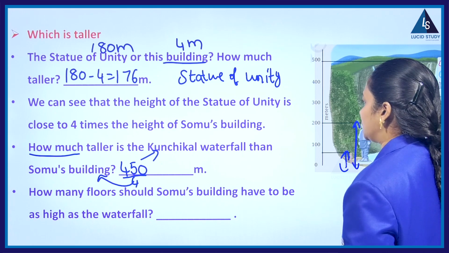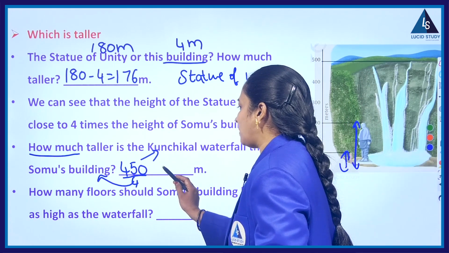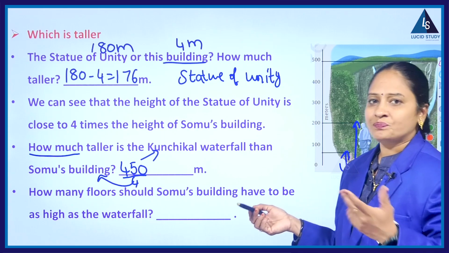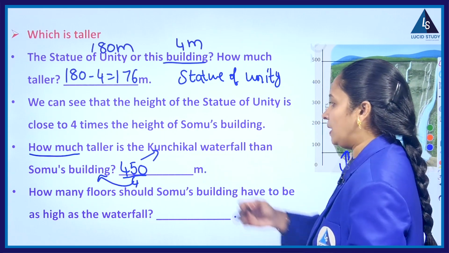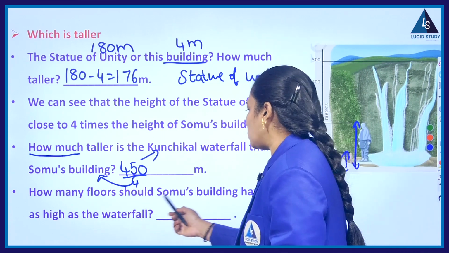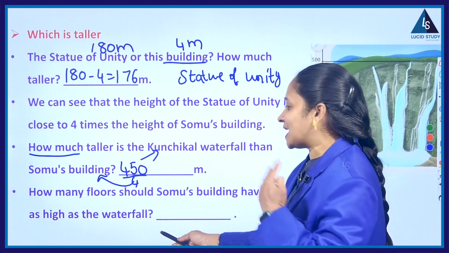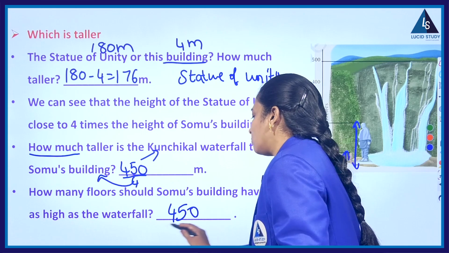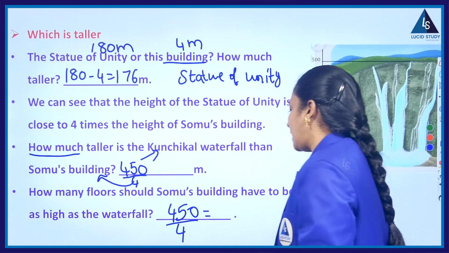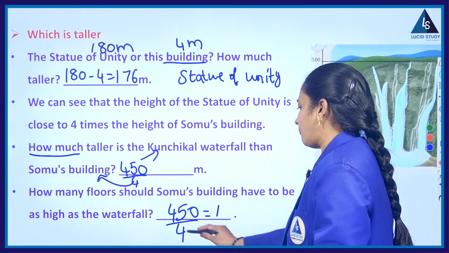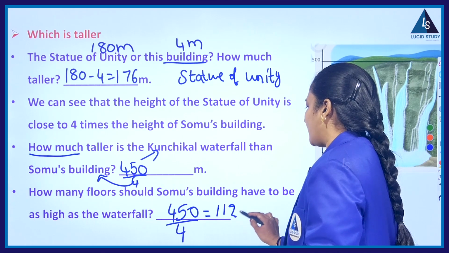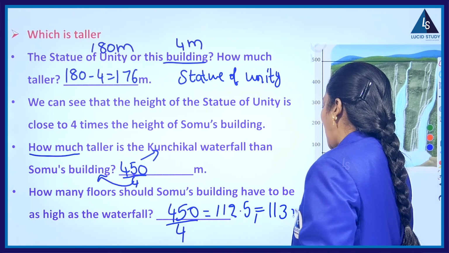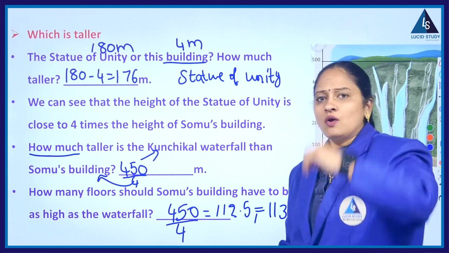So automatically which is taller? So 450 minus 4, it is approximately 446 meters taller than the building. Next, how many floors should Somu's building have to be as high as the waterfall? As the waterfall is 450 and Somu's building height is 4. If I divide, how much will you get? 4 ones are 4, 4 ones are 4. Approximately 113 floors it should be to reach the waterfall.